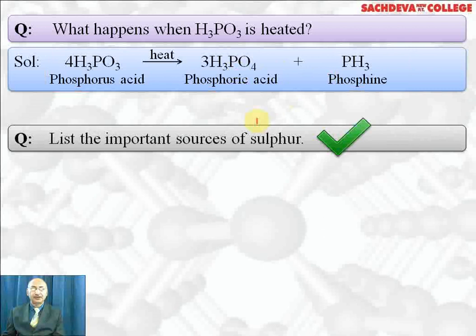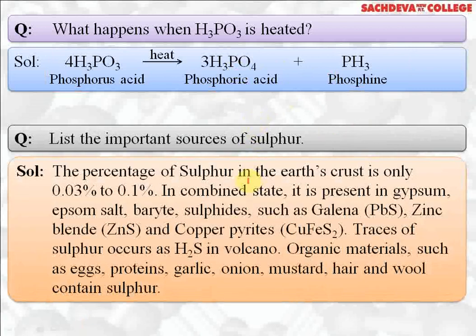List the important sources of sulfur. The percentage of sulfur in earth crust is only 0.03 to 0.1%. In combined state, it is present in gypsum, CaSO4·2H2O, Epsom salt, MgSO4·7H2O, barytes, BaSO4, and sulfides such as galena, zinc blende, copper pyrites. Traces of sulfur occur as H2S in volcanoes. Organic materials such as eggs, proteins, garlic, onion, mustard, hair, and wool contain sulfur. Garlic and onion have specific smell due to the presence of sulfur compounds.